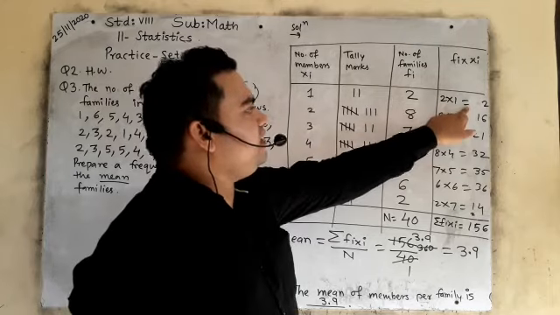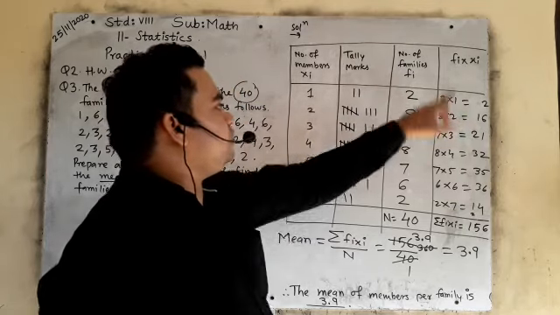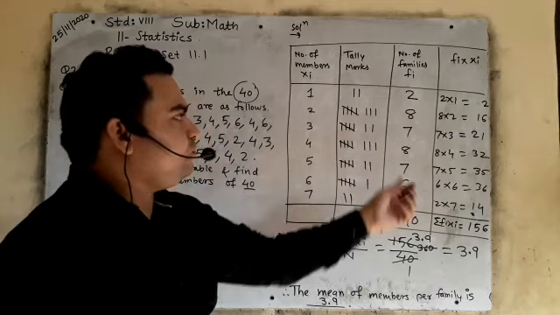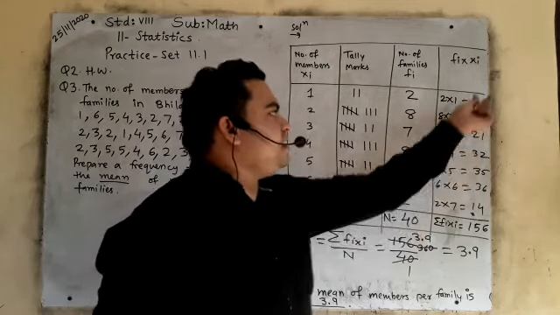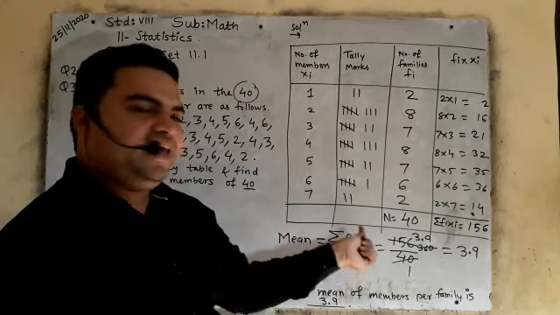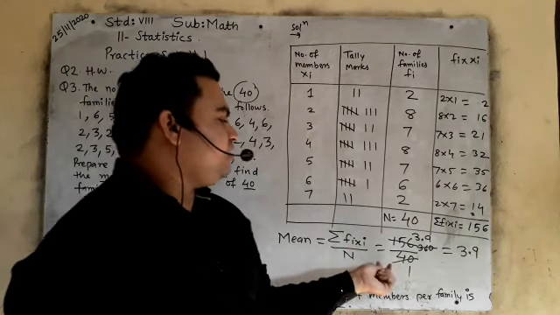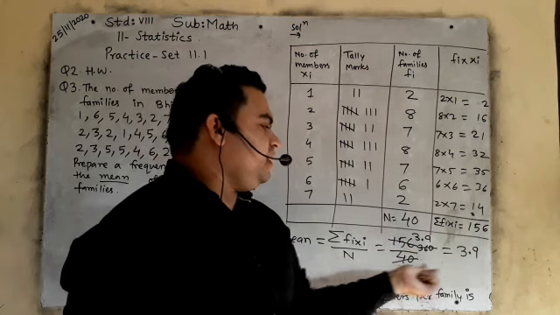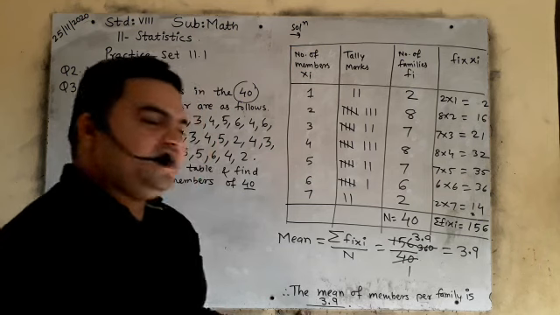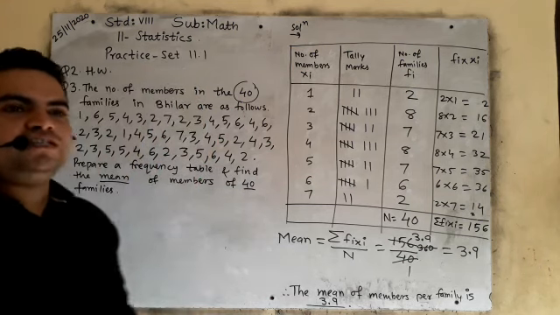Then multiply Fi Xi. 2 ones are 2, 8 twos are 16, 7 threes are 21, 8 fours are 32. Addition of this is 40, addition of this is 156. Mean formula: sigma Fi Xi upon capital N is equal to 156 upon 40. Answer will come 3.9. So the mean of members per family is 3.9. I hope you understood here.